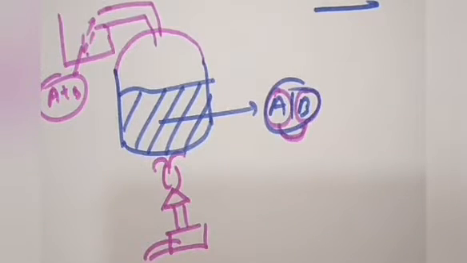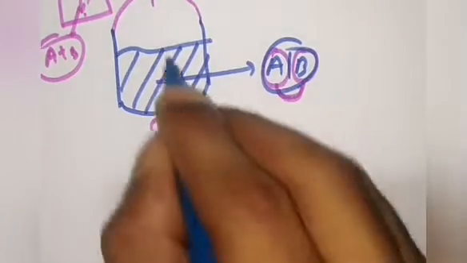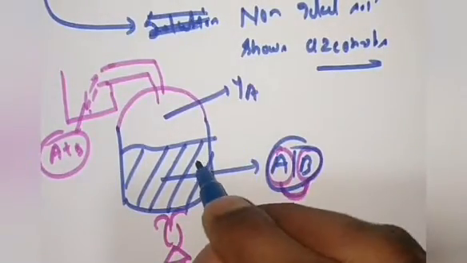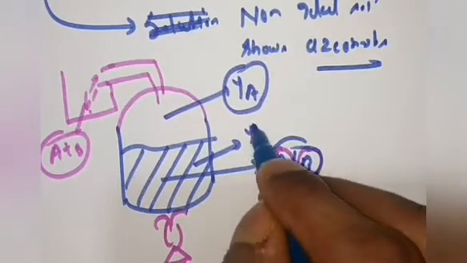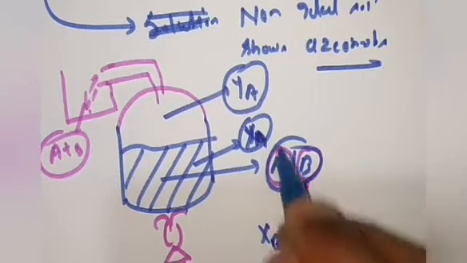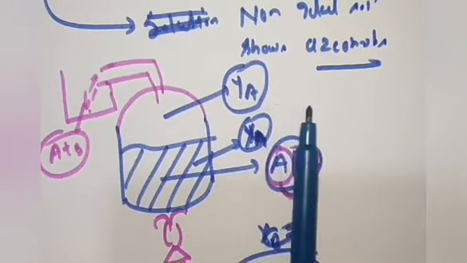In the liquid phase and in the vapor phase they both possess the same composition. What I have discussed here is, if you heat this, component A has mole fraction YA in the gaseous phase and XA in the liquid phase, so XA will be equal to YA. It means in both the liquid phase and the vapor phase they possess the same mole fraction. Okay, so that's why it is called an azeotrope.